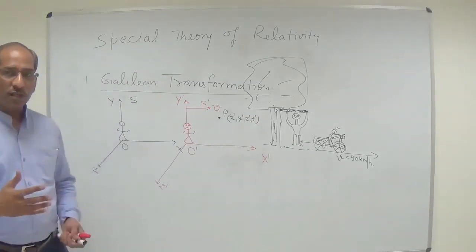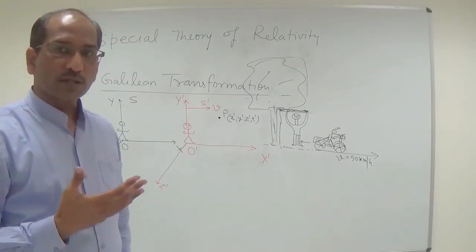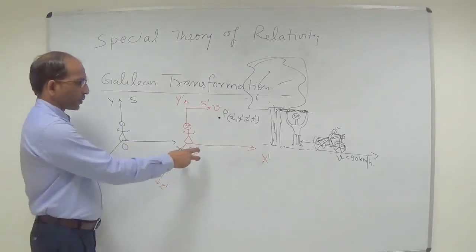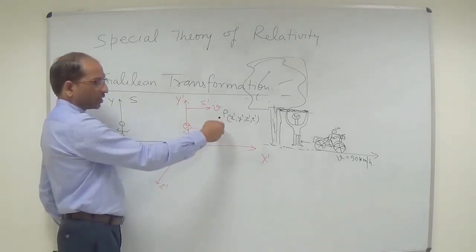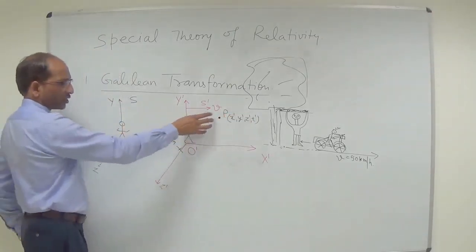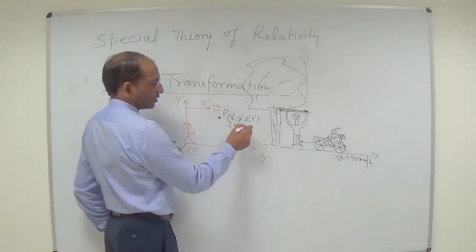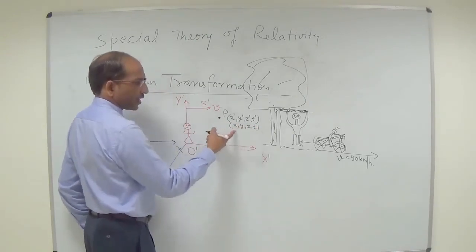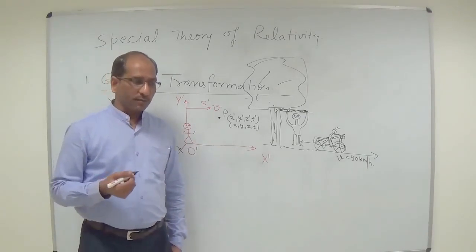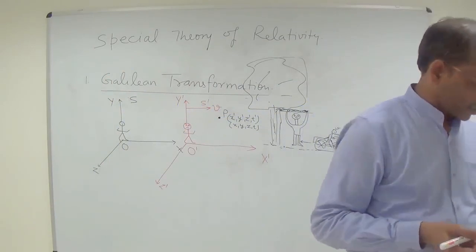All these spatial and time coordinates are in the prime plane because this event is defined according to the O prime observer. And for the other observer, this event will be X, Y, Z and T, in the unprimed plane. He will measure this event in the unprimed plane. So one is the primed and the second is the unprimed plane.